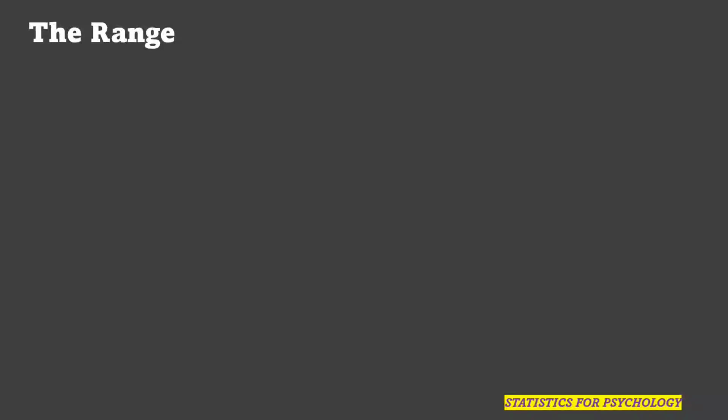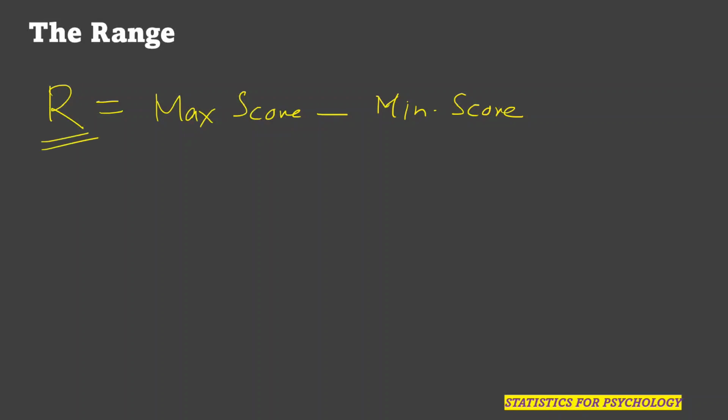So how to compute a range? Range is normally denoted by the letter R. In statistics, range is denoted by R. R is equal to, from a given data set, we will select the maximum score minus minimum score. That is called range. So you can say highest value minus lowest value, that is range. Range is not used as a measure of variability to assess the variation of any data, because it will not give any internal variation of data. It gives only the maximum variation, and that is the reason it is rarely used as a measure of variability.